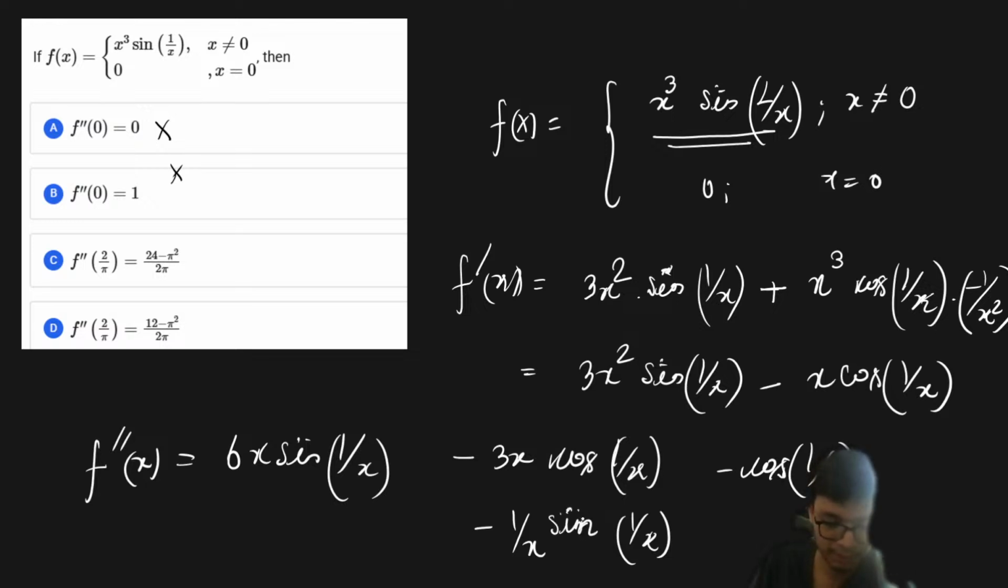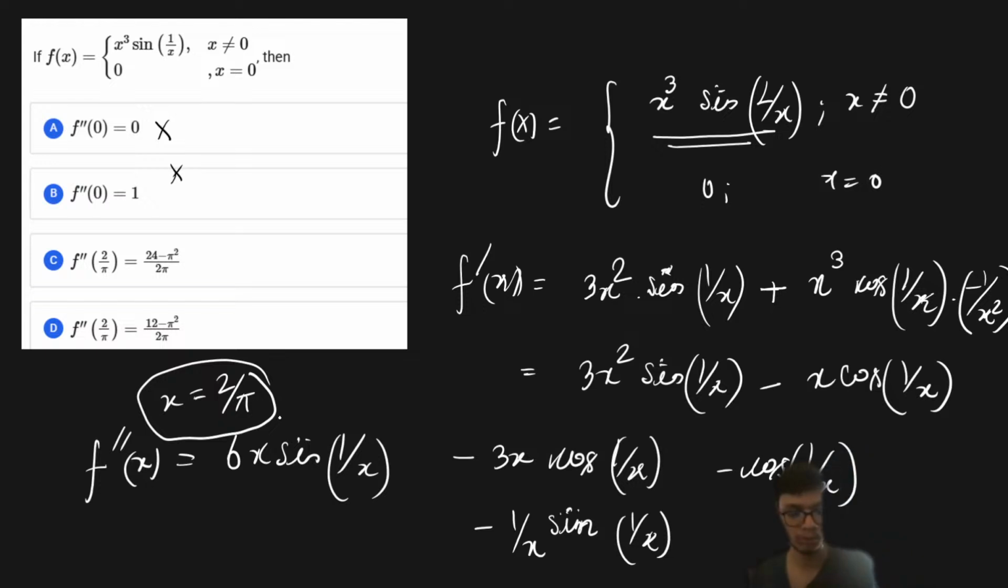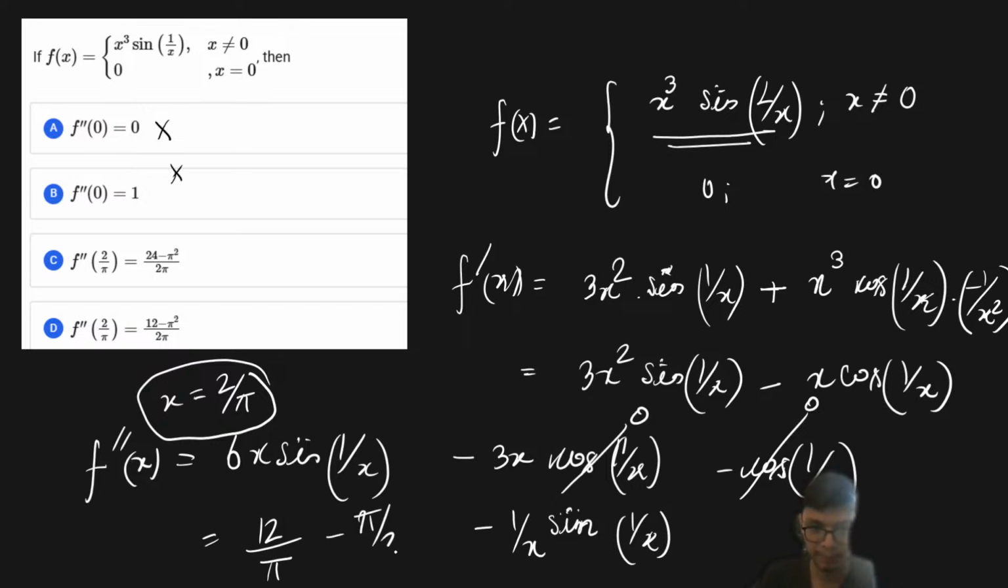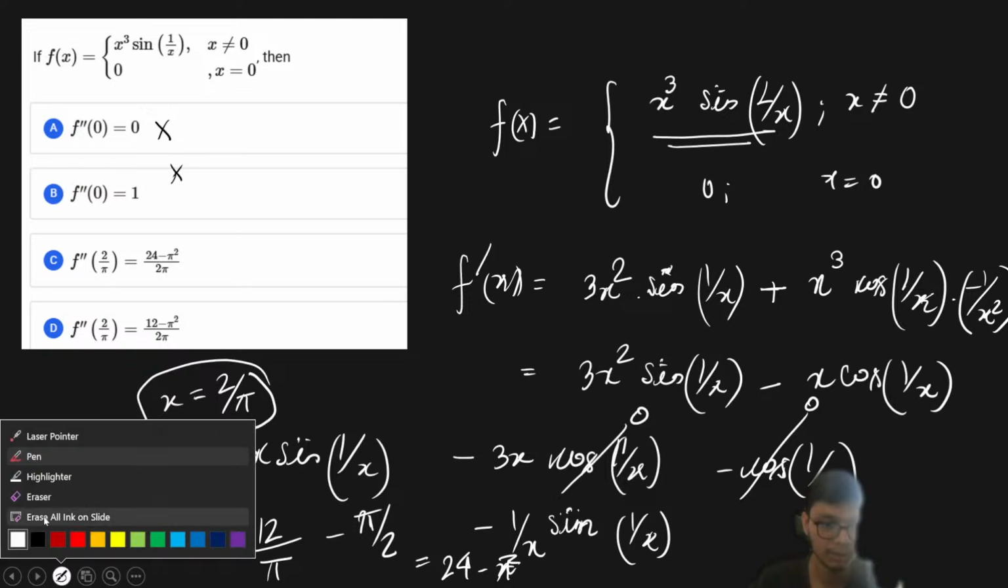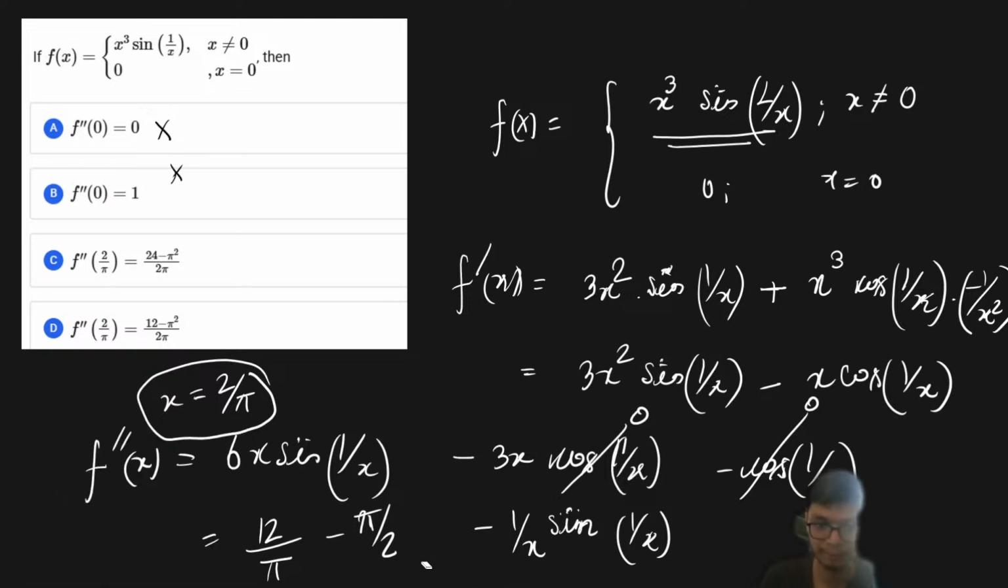Right? So now we just have to check the value at x equals 2 by pi. If we check the value at x equals 2 by pi, this 1 upon x is going to be pi by 2. So this cos will be equal to 0, this is also going to be 0, and this is going to be equal to 1. Therefore, ultimately, the answer to this particular problem is going to be 12 upon pi minus pi by 2, 12 upon pi minus 1 by 2, that is going to be equal to 24 minus pi square.